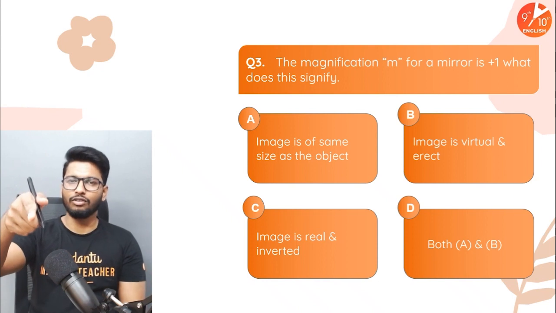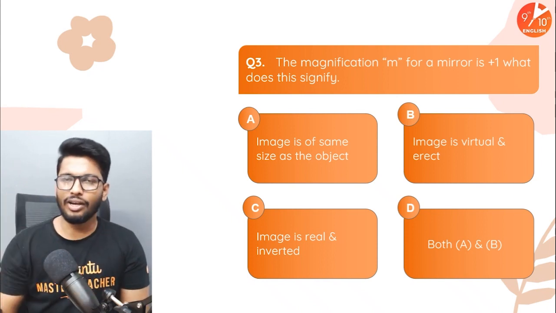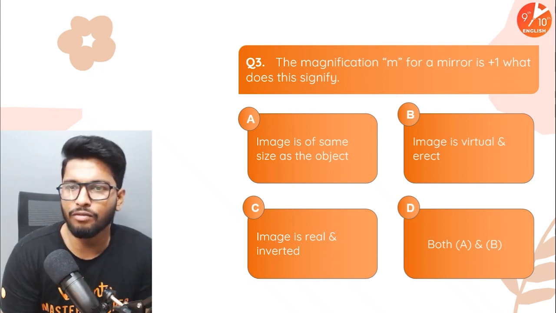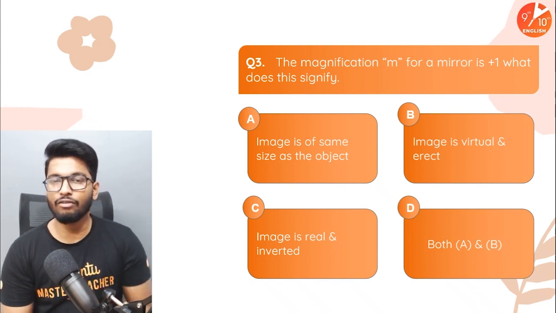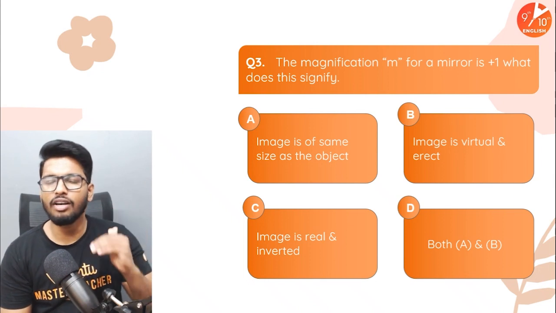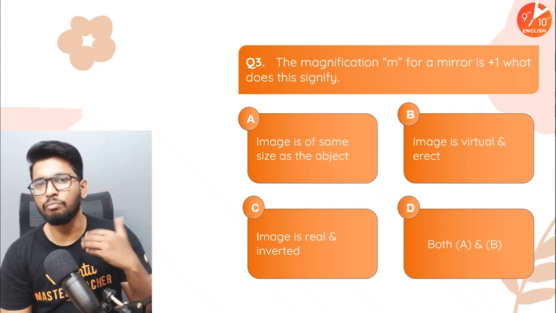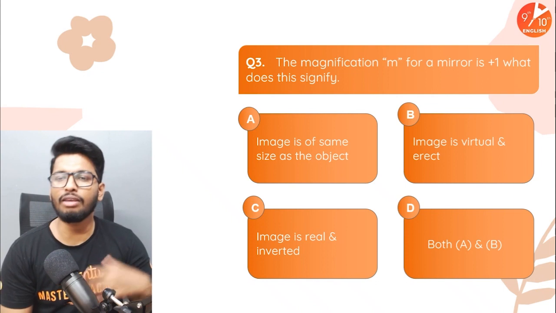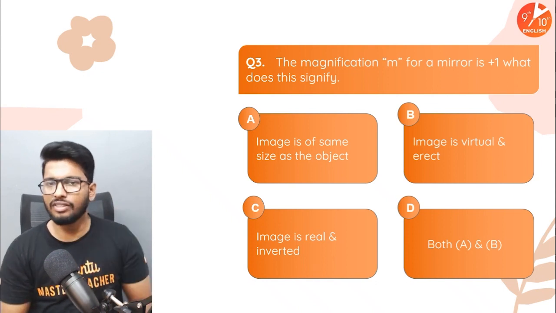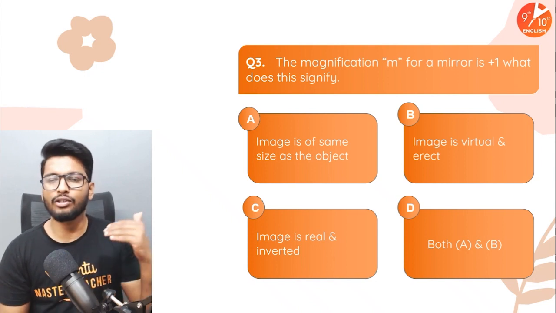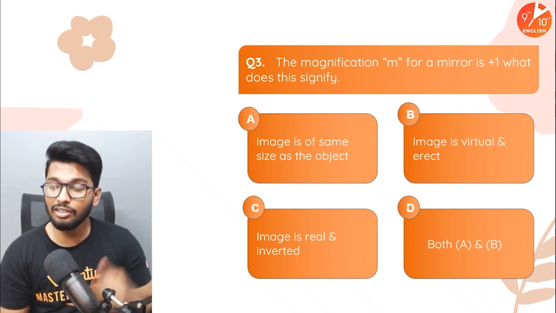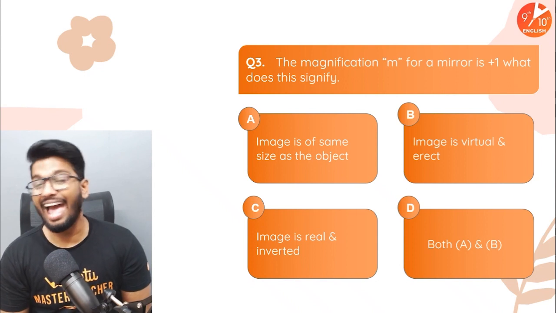Third question. I hope you guys have done well so far. The magnification M for a mirror is +1. What does this signify? What does it mean exactly? What is the type of image that is formed? Options are: the image is of the same size as the object; the image is virtual and erect; the image is real and inverted; or both A as well as B.